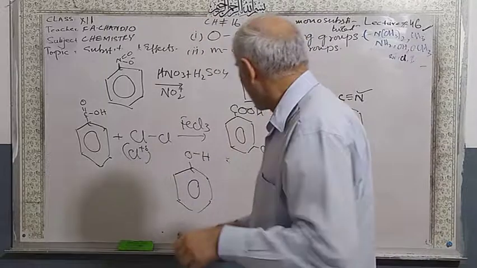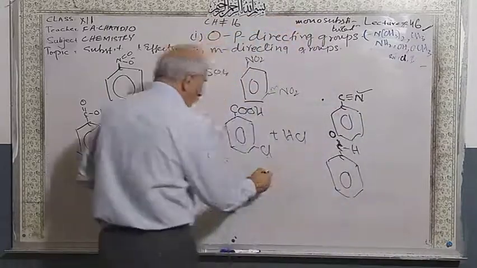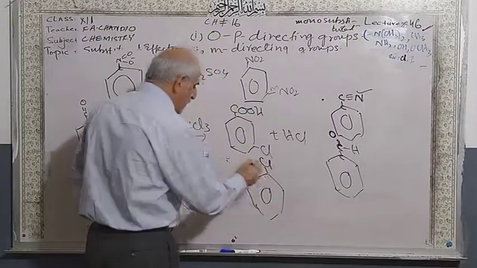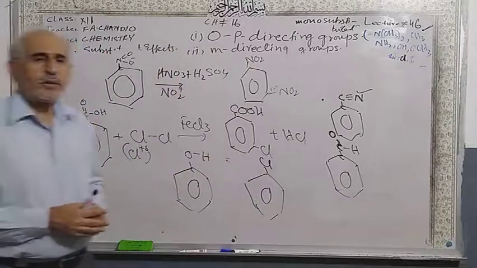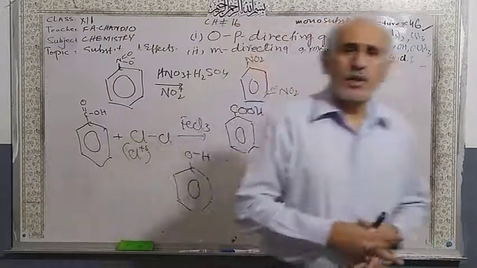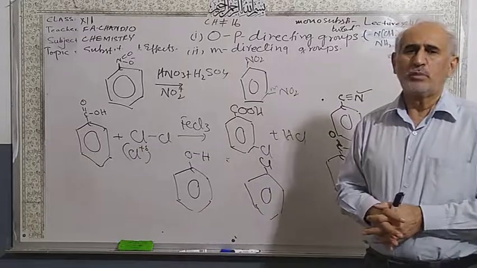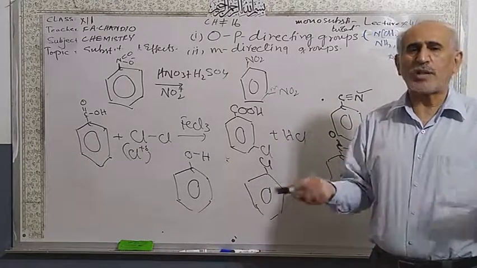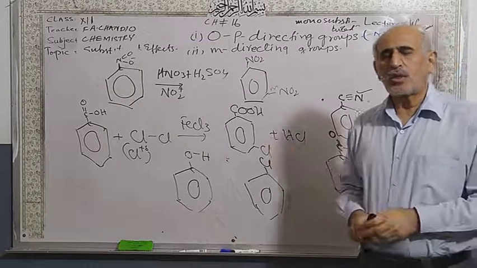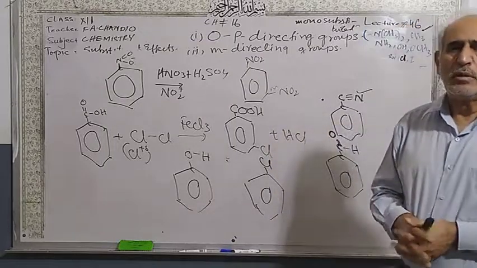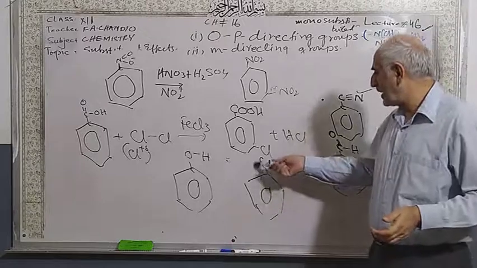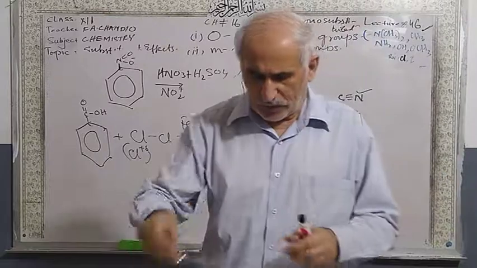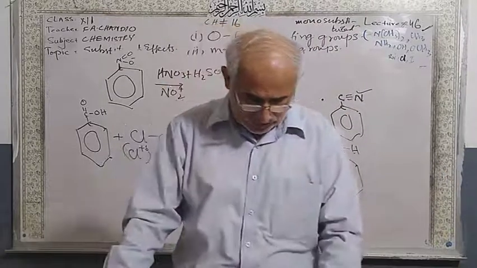But dear students, there is one thing. If it is already monosubstituted, there is no tension. There is no tension for this. Only one. No attraction, no repulsion, no question about this one. It will give ortho and para both. There is no constraint, nothing is there, only one. So due to this reason, it will give ortho and para positions if a mono substitution group is there.